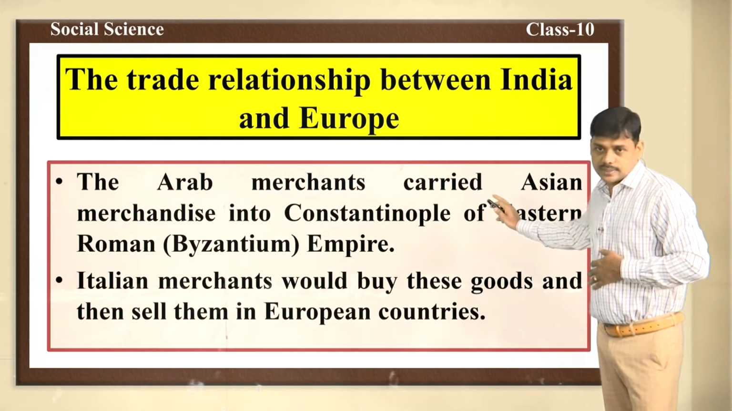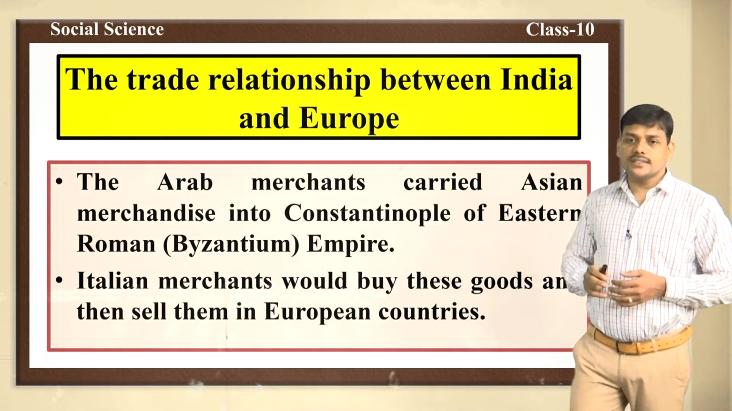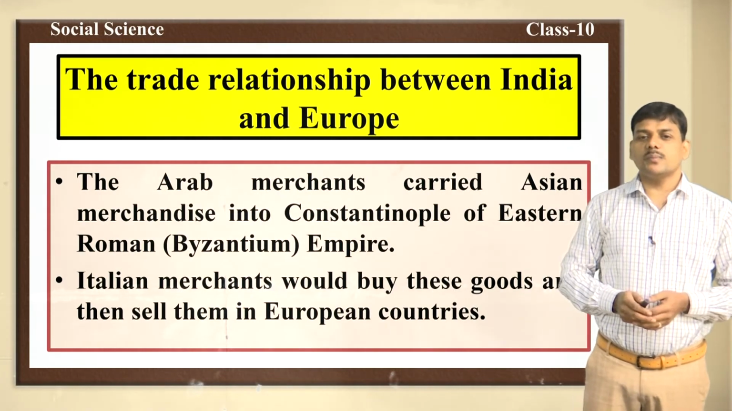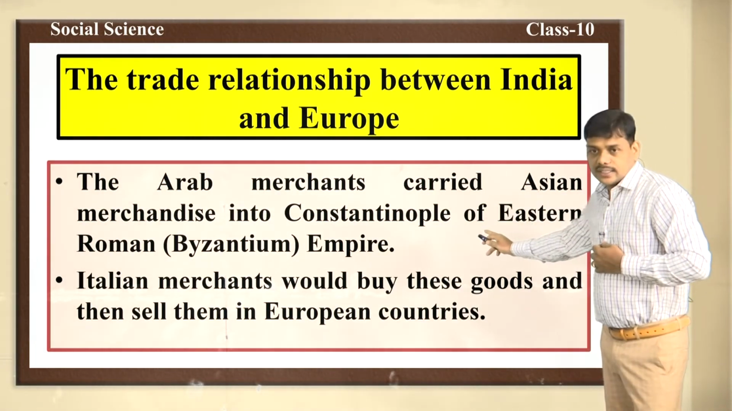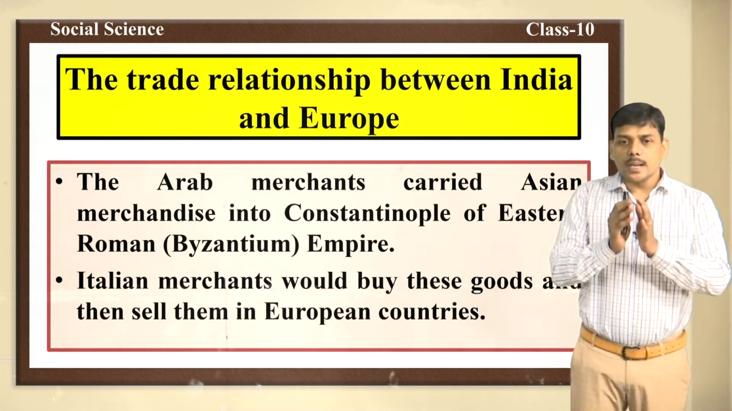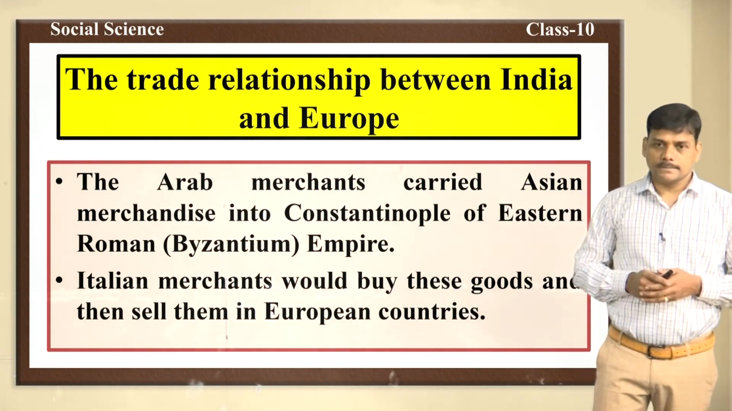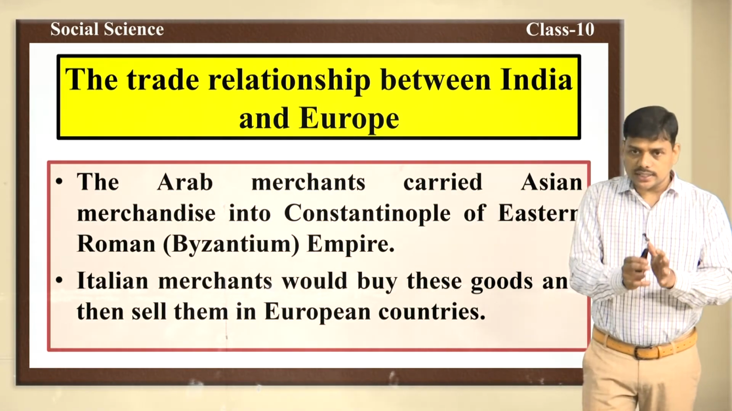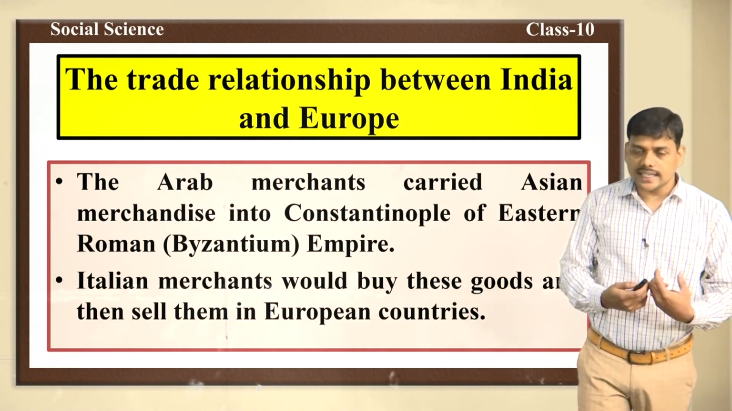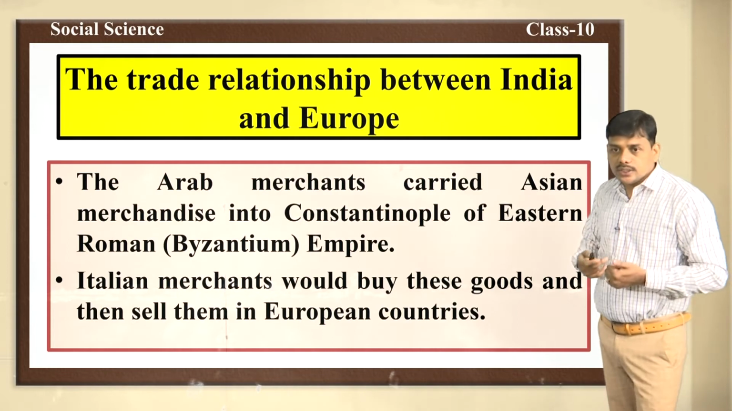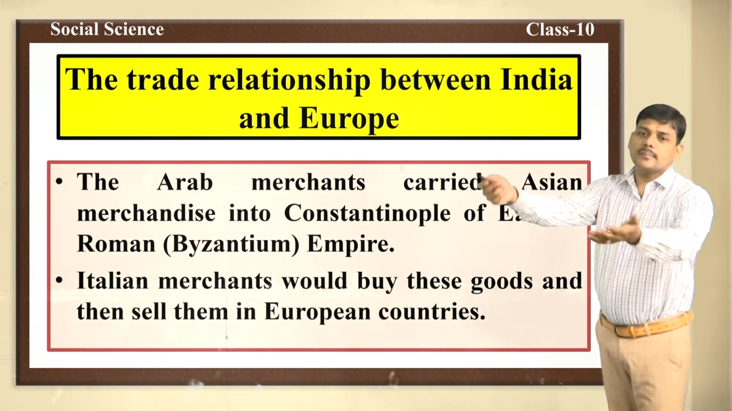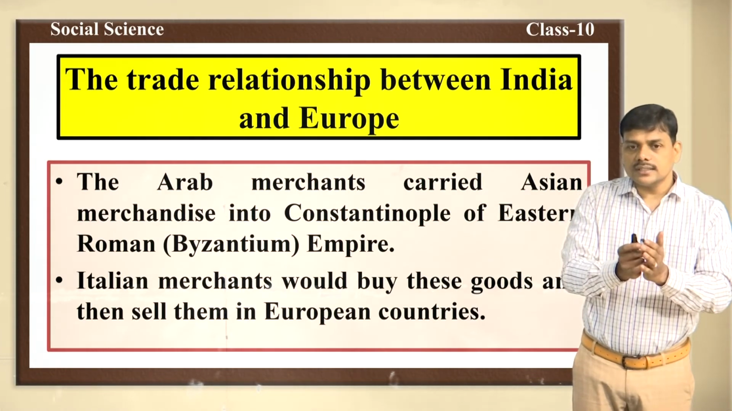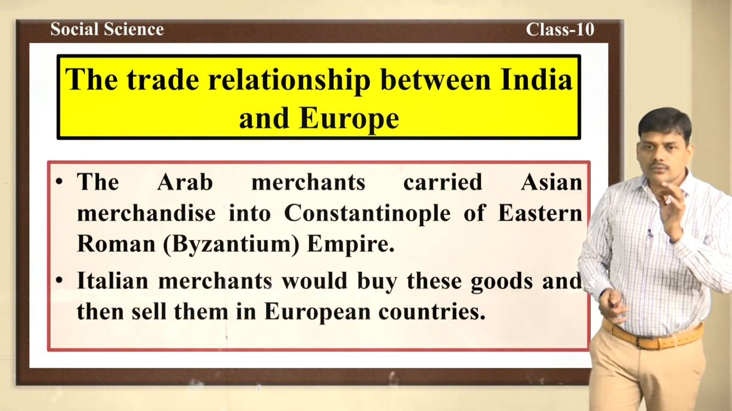During the Middle Ages, the Arab merchants carried Asian merchandise into Constantinople of the Eastern Roman Empire. The Eastern Roman Empire is also known as the Byzantine Empire. Here Arab merchants had complete control over trade, and Italian merchants also had control over the trade. How? They bought these goods and sold them in European countries. During the Middle Ages, Arab merchants and Italian merchants played a very important role.